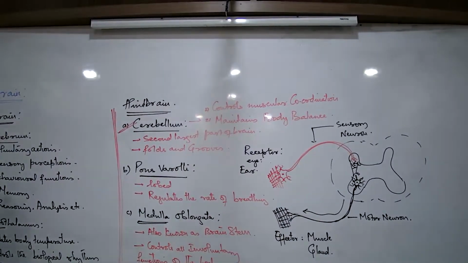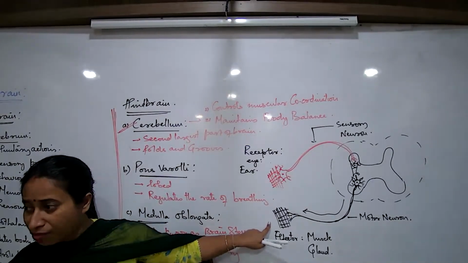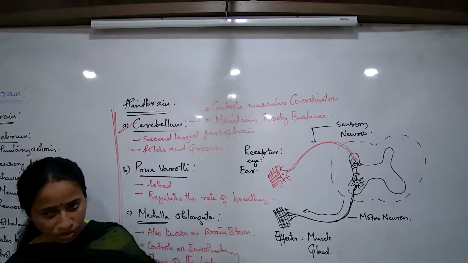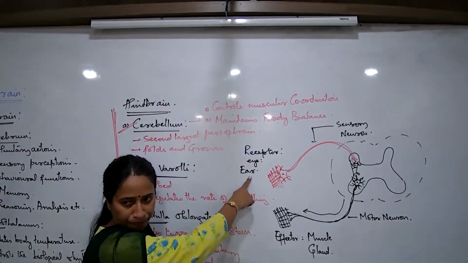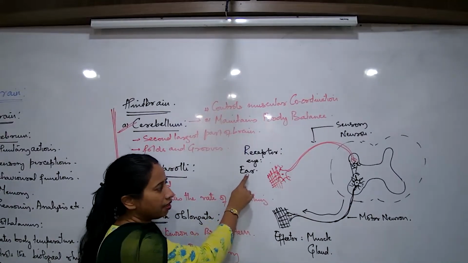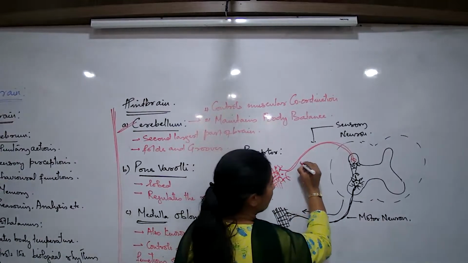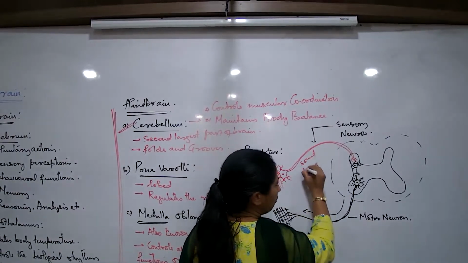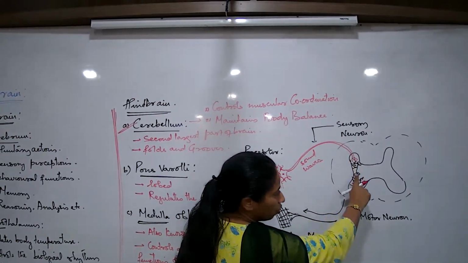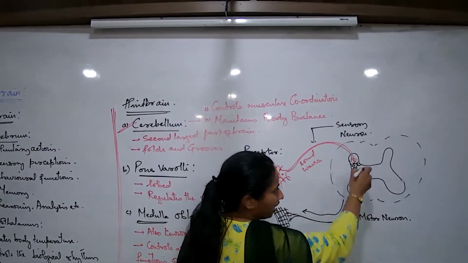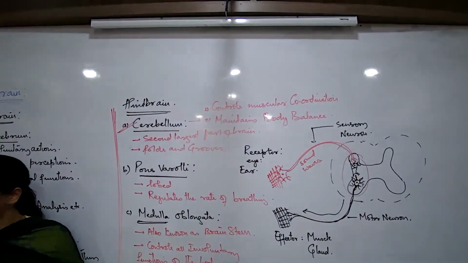What was that answer? I think we had written one answer. What happens when the information is carried by the motor neuron? Just listen to me very carefully. I had picked up one example of the ear. The neurons of the ear received what? Sound waves. And now these sound waves are moving where? Towards the spinal cord. These sound waves move towards the spinal cord and get modified at this region. There is a modification of impulse going on at this region.